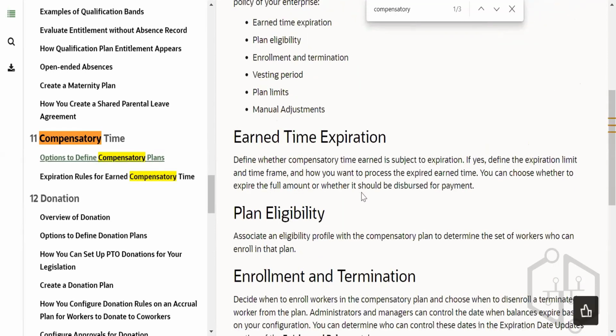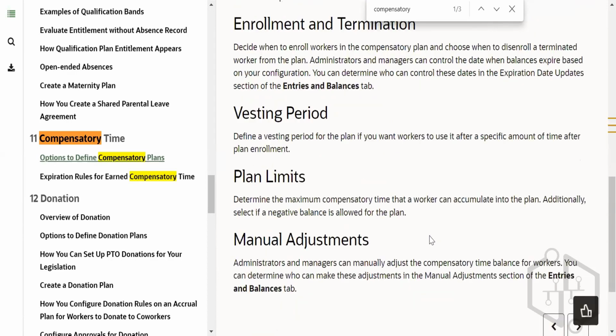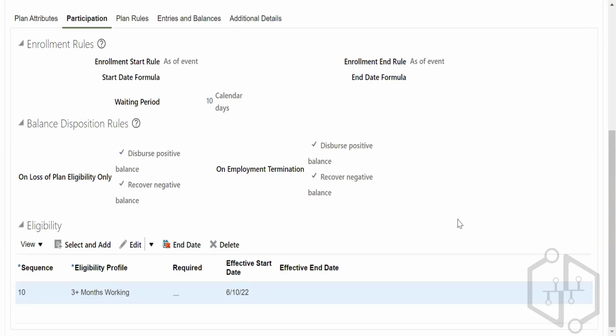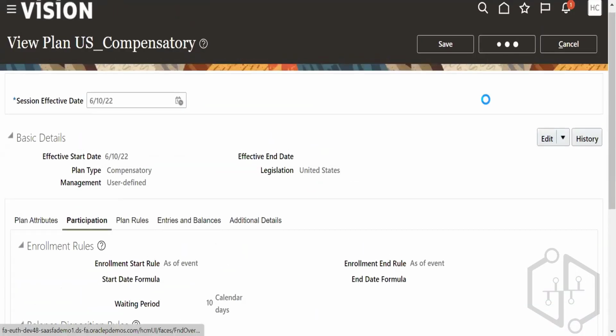So what is the compensatory plan you can go for? So this is the thing. Okay. Save and close. I have written it down in my slide.